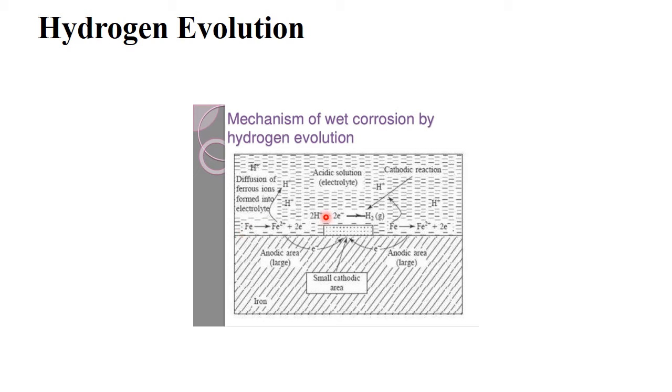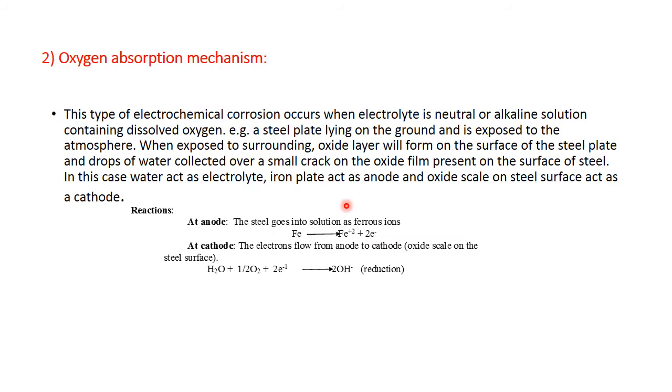Then what happens? At the anodic area, Fe undergoes oxidation. It forms Fe2+ with liberation of electrons. These electrons enter the electrolyte and reach the cathodic pad, where we have the H+ ions, and then the hydrogen ions are liberated as bubbles at the cathodic pad. So this is about the mechanism of the first type, the hydrogen evolution mechanism.